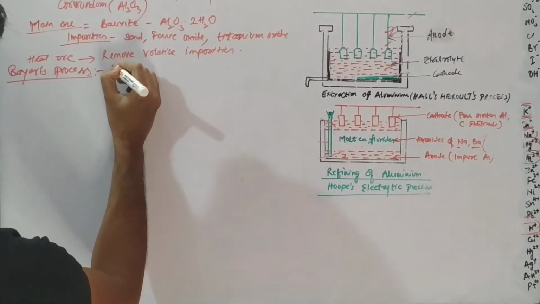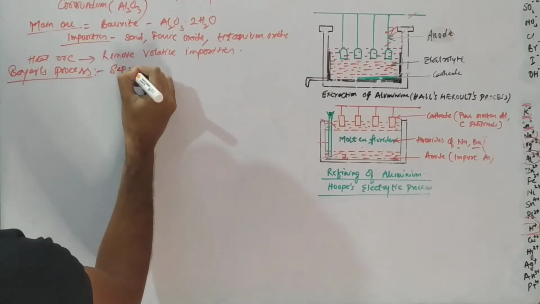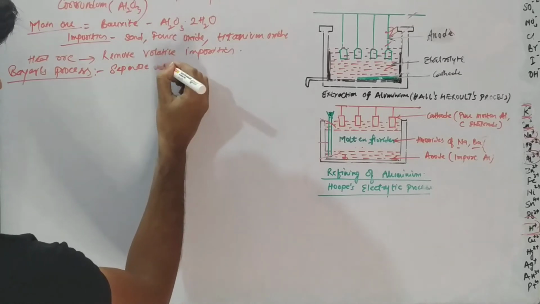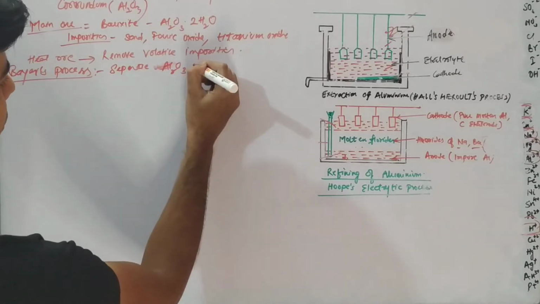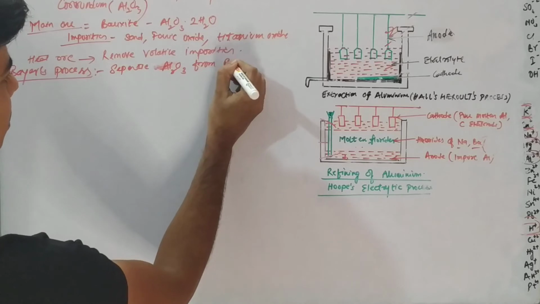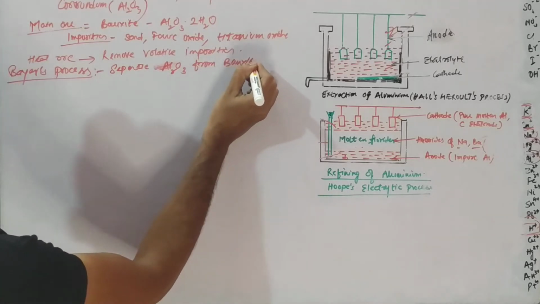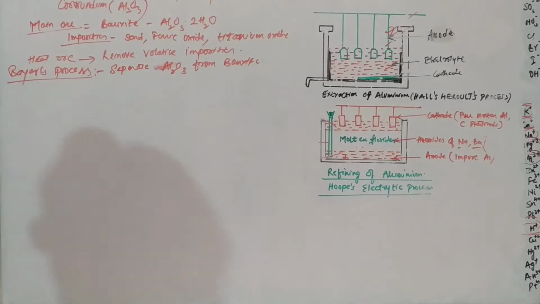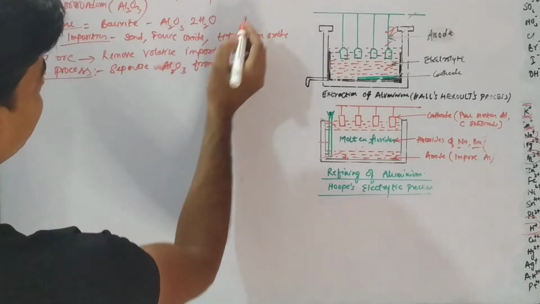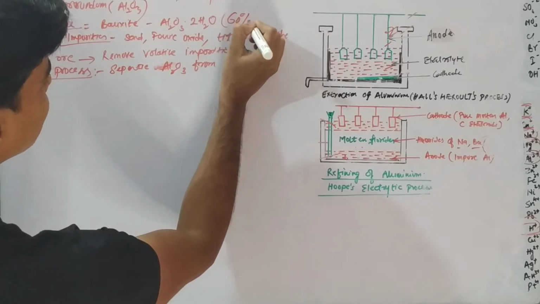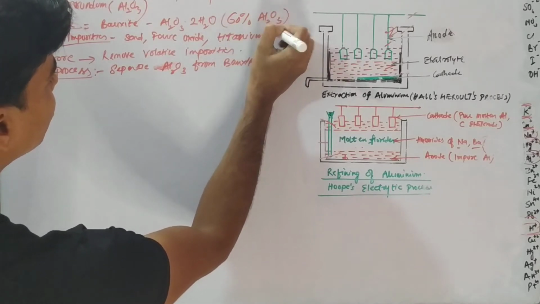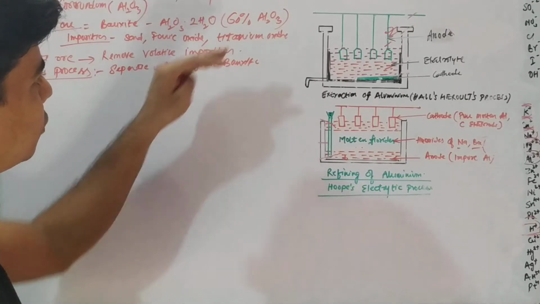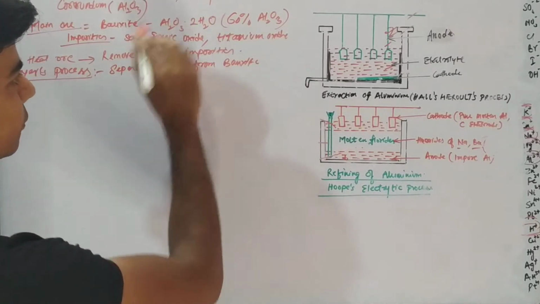What we will do is separate alumina, Al2O3, from bauxite. So let's see how we will remove this 60% of alumina from bauxite.